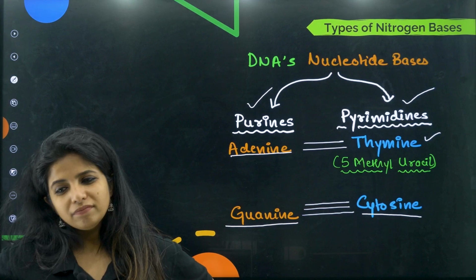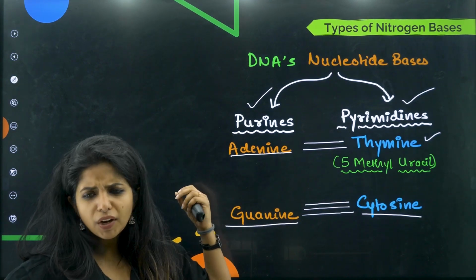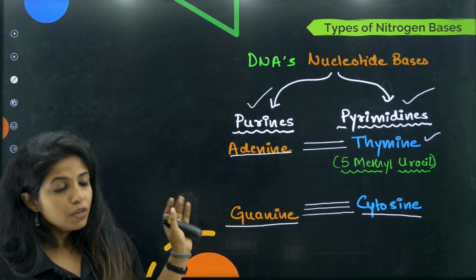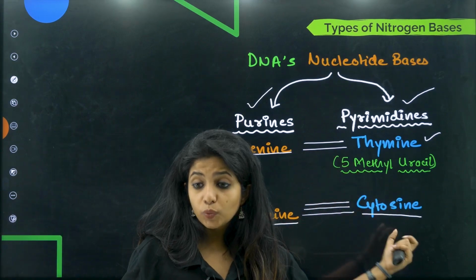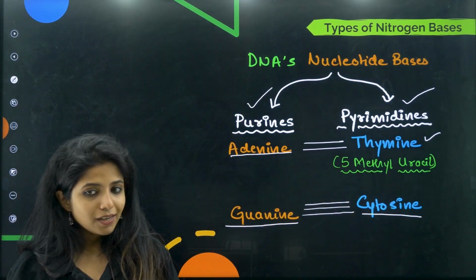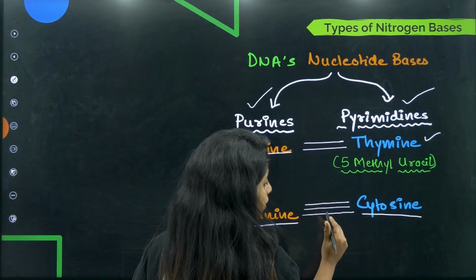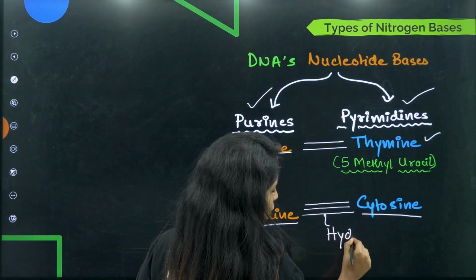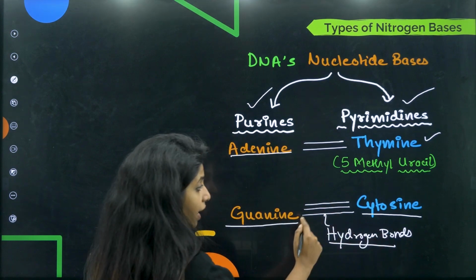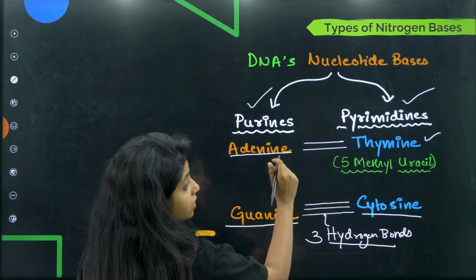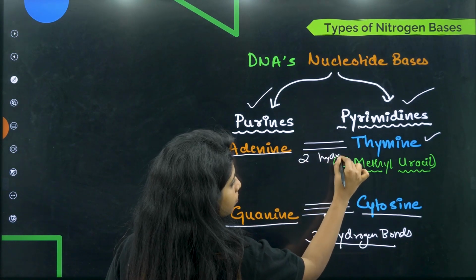Doubt, ma'am, can't guanine and adenine come together? No, children, they kind of hate each other. They do not want to come together at all. So adenine always pairs up with thymine, whereas guanine always pairs up with cytosine. But I have to tell you one more thing: the bond between guanine and cytosine is stronger because they share 3 hydrogen bonds. These bonds that you see are nothing but hydrogen bonds. Adenine and thymine have 2 hydrogen bonds.